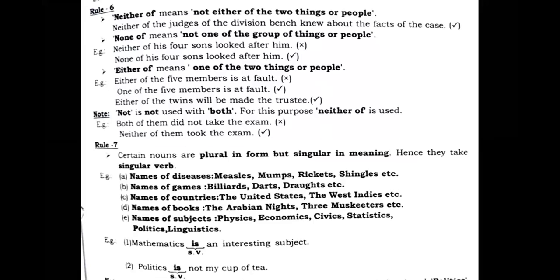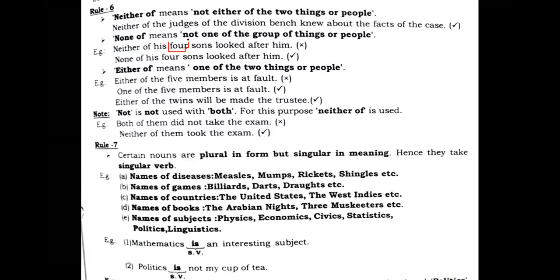See the example. "Neither of his four sons looked after him" is the wrong sentence. Why is it? Because here four sons have been mentioned. That means more than two. If more than two is mentioned, we cannot use neither of there.